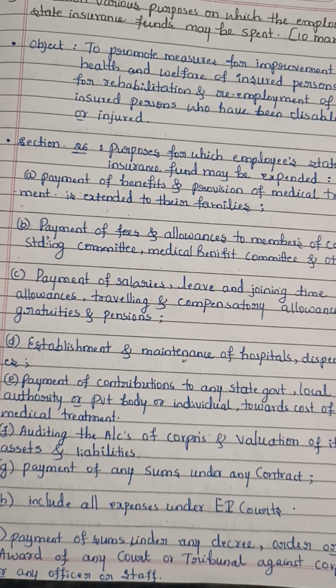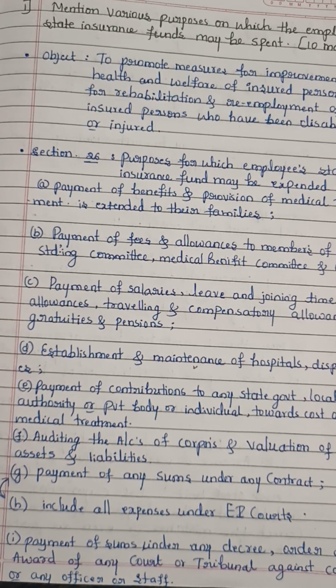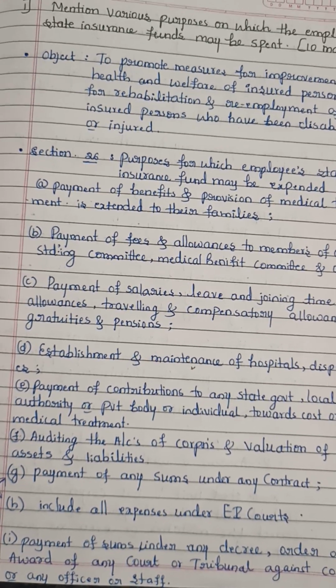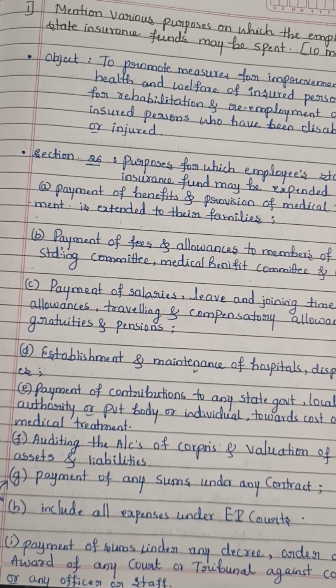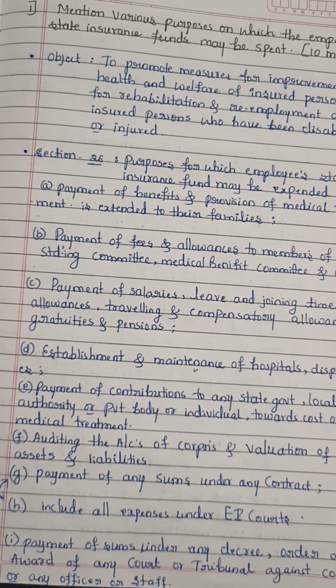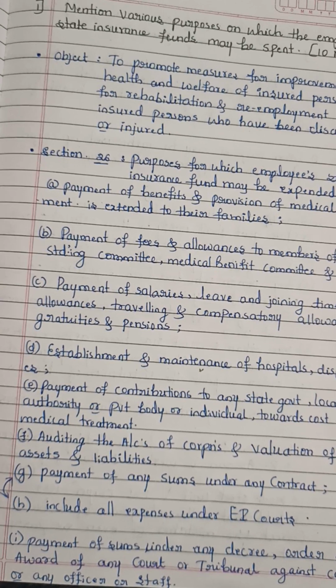The next one is payment of salaries, leave and joining time allowances, travelling and compensatory allowances, gratuity and pensions, which will be spent from the state insurance fund by the authority.